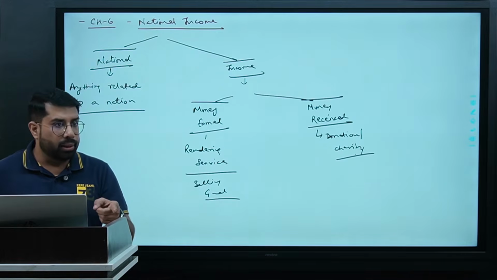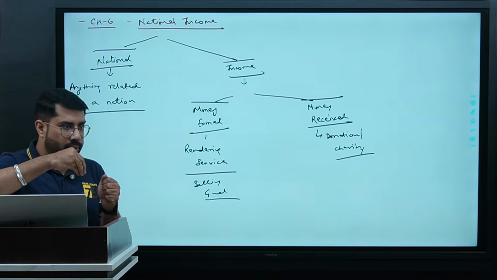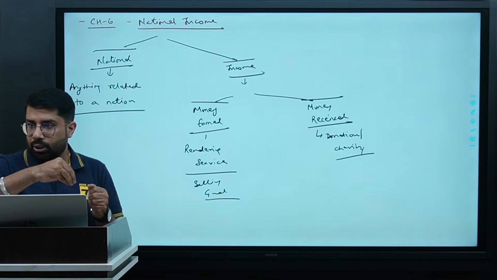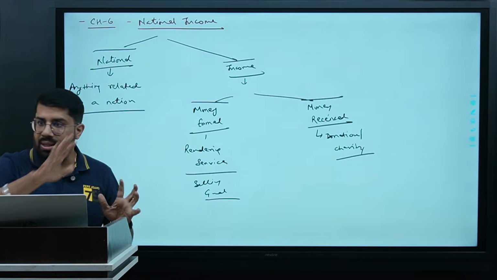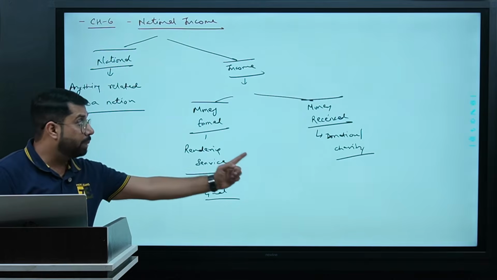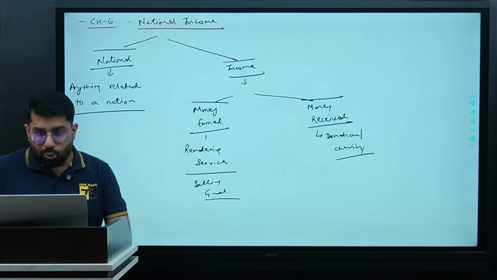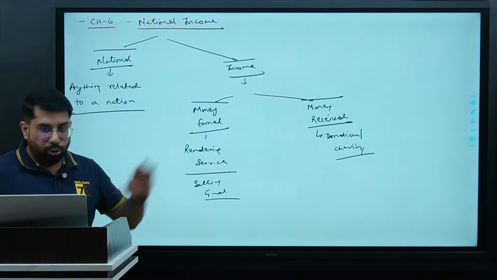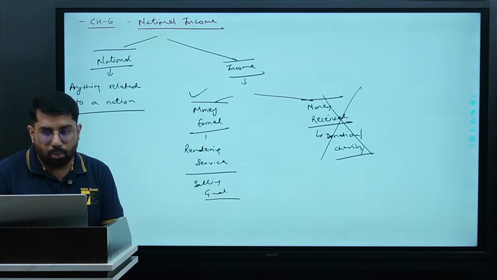For other person, it will be money received. It means if we donate, let's say 1000 rupees to someone, we do a charity of 1000 rupees with someone, in that case, for the other person, it is not money earned, it is money received. He has not done anything to get that money. When we say national income, we don't talk about money received. We always talk about money earned, right?